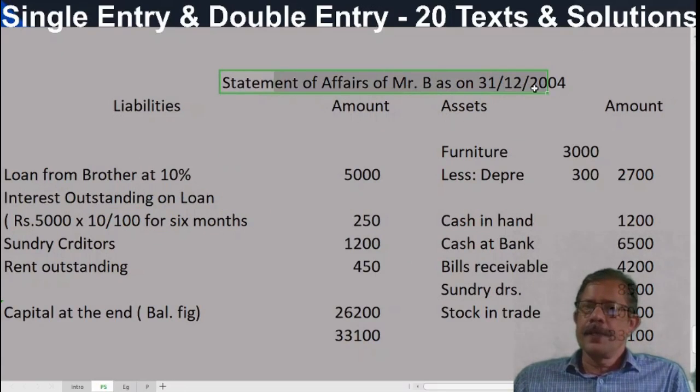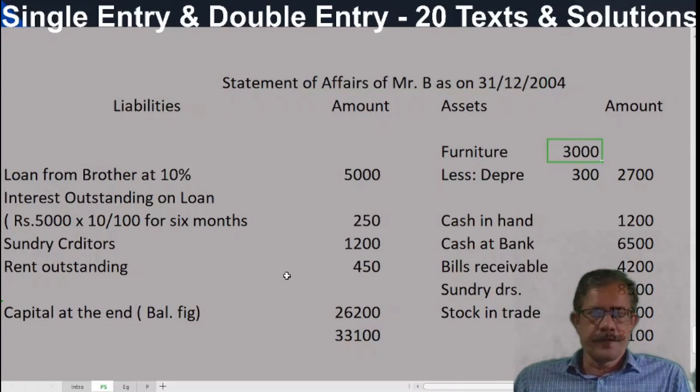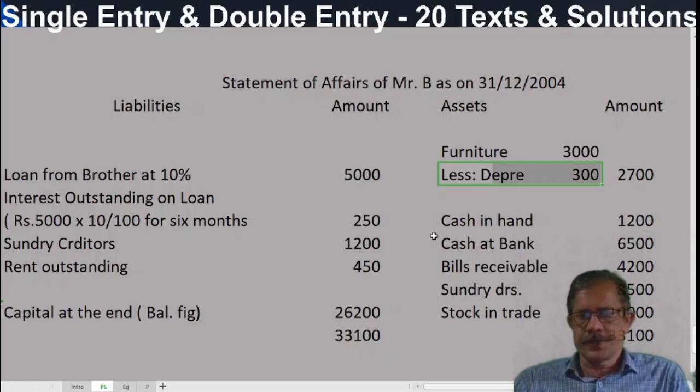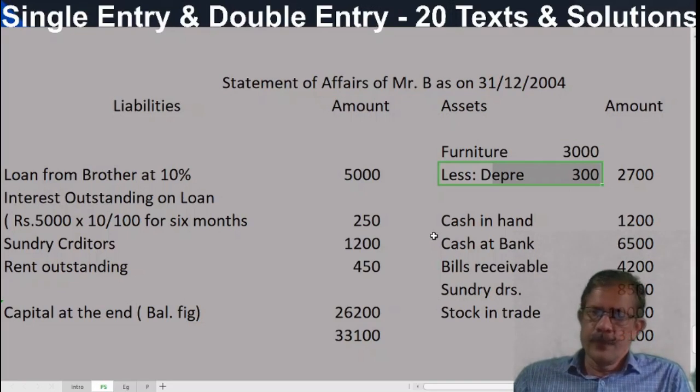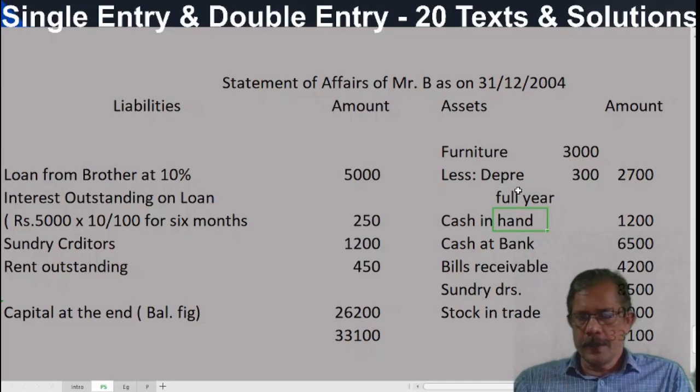Statement of affairs of Mr. B as on 31st December 2004. Furniture 3,000 was there. Depreciation at 10% per annum. He bought that furniture immediately as soon as the business commenced. So full year depreciation has to be provided. Like a loan, if this furniture was purchased on 30th June, only half year depreciation has to be provided. Proportionate depreciation, that you have studied in the depreciation chapter. So here, full year depreciation.